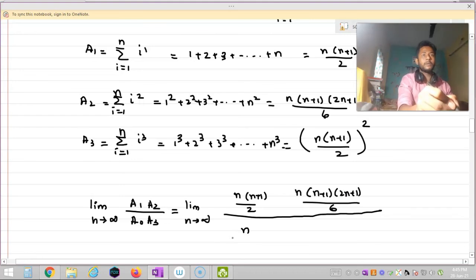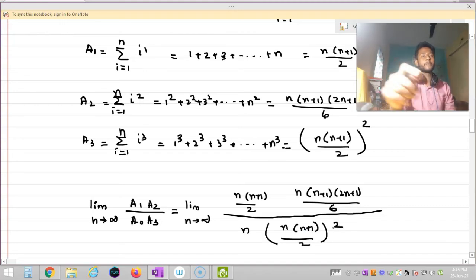The value of a1 is n into n plus 1 by 2 its whole square. Okay.